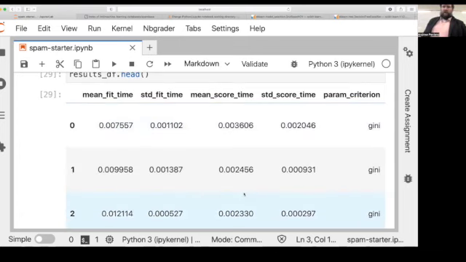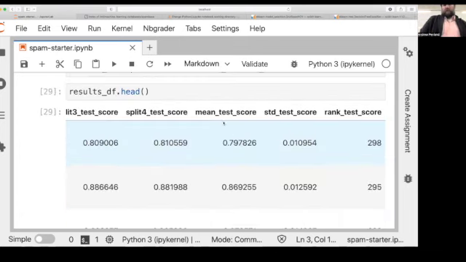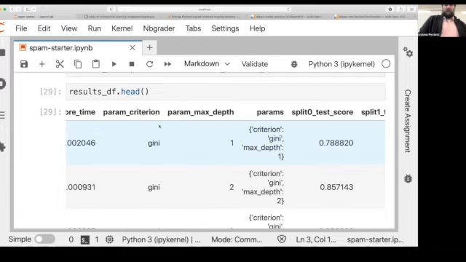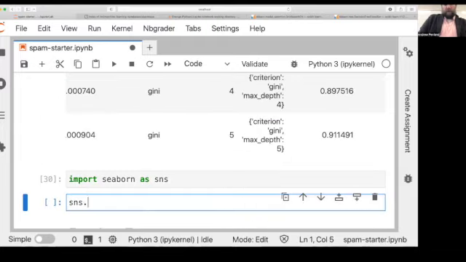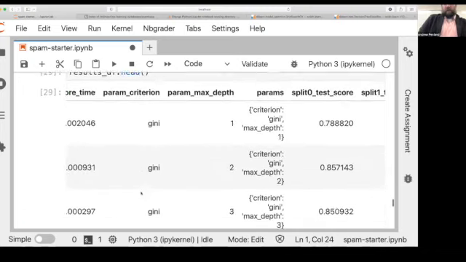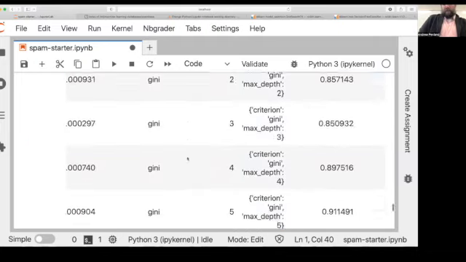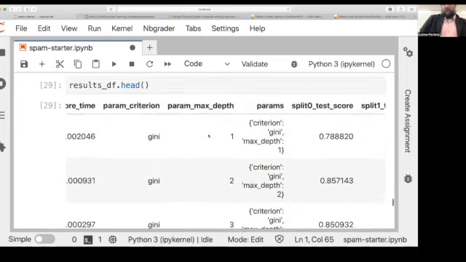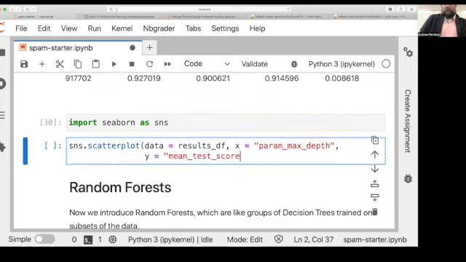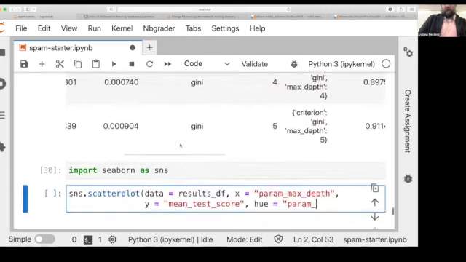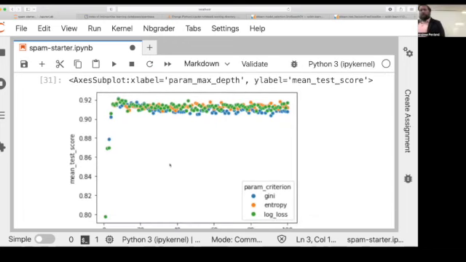I could start seeing what the average values of the data were for different things. So for instance, I think I could call Seaborn with the mean test score and the hue being the param criterion. So if I wanted to, I could call sns.scatterplot with data equals results df. I could have X being the parameter of max depth. I could have Y being the mean test score. And I could have the hue being the param of the criterion. Okay, so tell me what you see here.